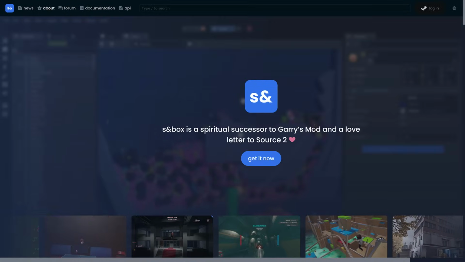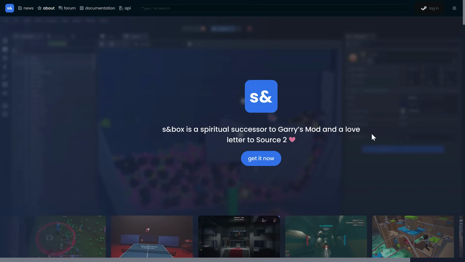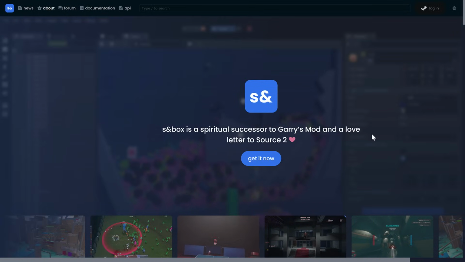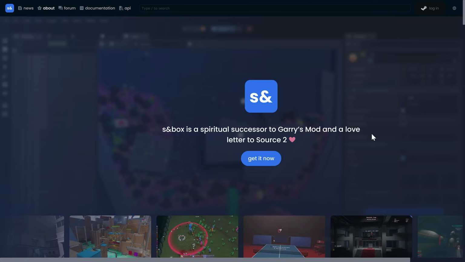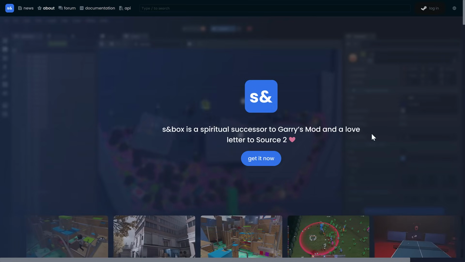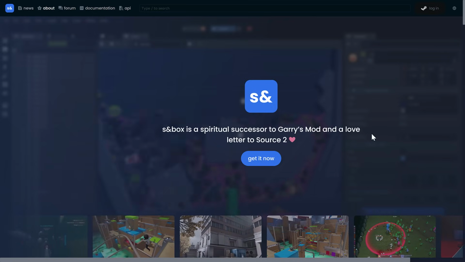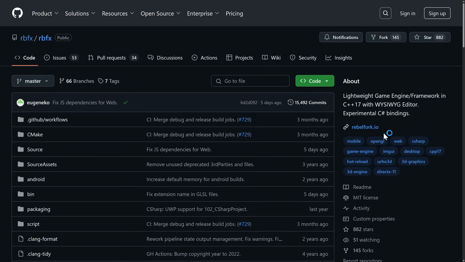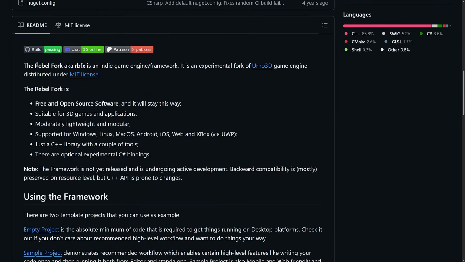This one is still under active development, and it'll be interesting to see what kind of a product it actually turns into at the end. But if you ignore all the game stuff on the front, it is basically a version of the Source Engine using C# logic on the front end. Interesting project there. Now, next one we got up here is the RBFX, also known as Rebel Fork.